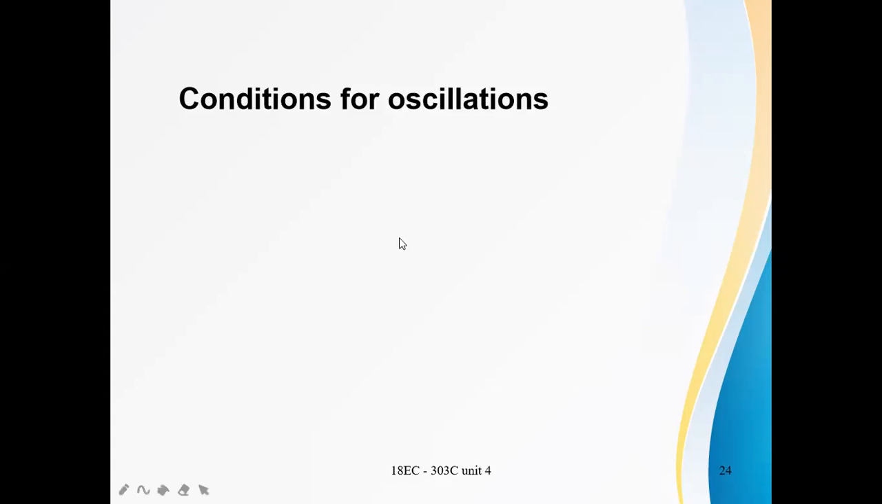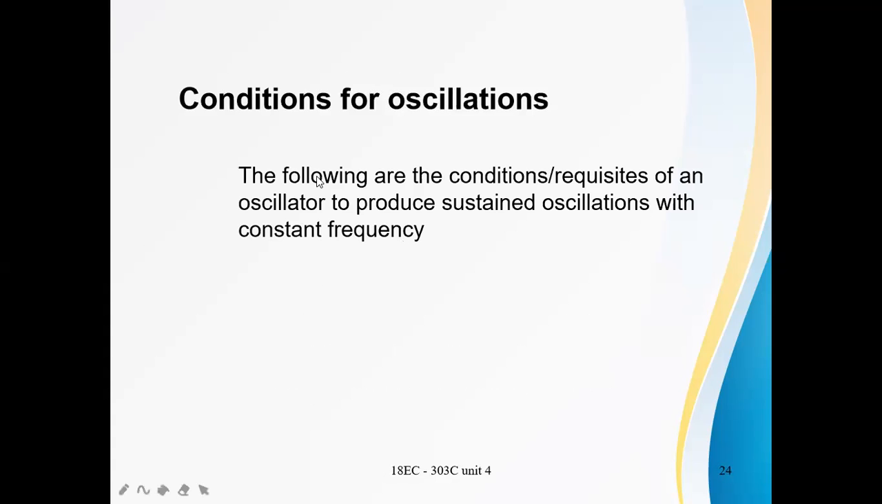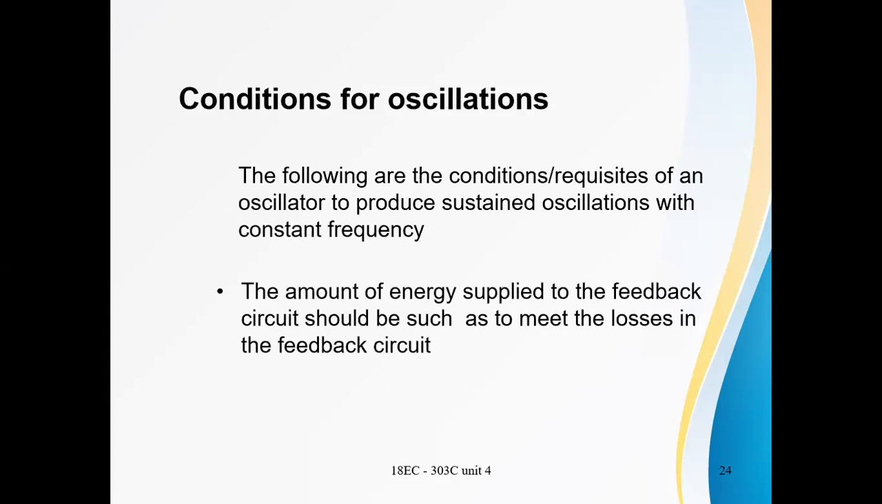What are the conditions for oscillations here? It produces sustained oscillations with constant frequency. For an oscillator circuit to produce sustained oscillations with constant frequency, the condition is that the amount of energy supplied to the feedback circuit should be such as to meet the losses in the feedback circuit.